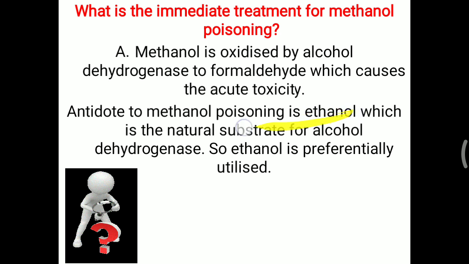Ethanol is the natural substrate for alcohol dehydrogenase. So when ethanol is given, ethanol will attach over the alcohol dehydrogenase. So ethanol is preferentially utilized in the immediate treatment of methanol poisoning. That is the best answer for this question on methanol poisoning.